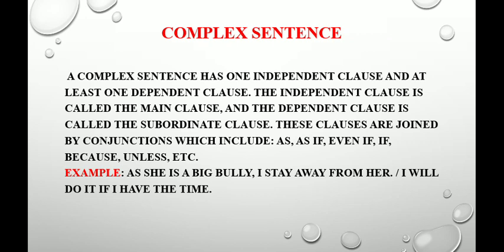For example: As she is bigly, I stay away from her. So we have two clauses. Another one: I will do it if I have the time. So this is a complex sentence.